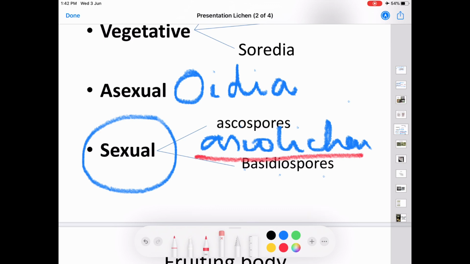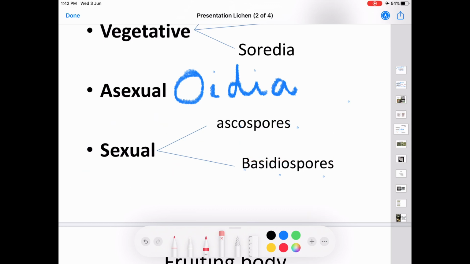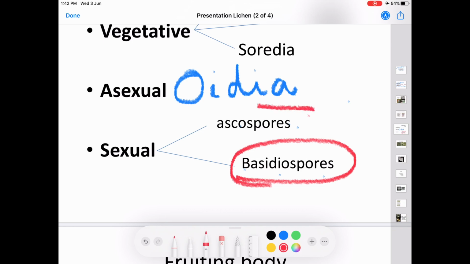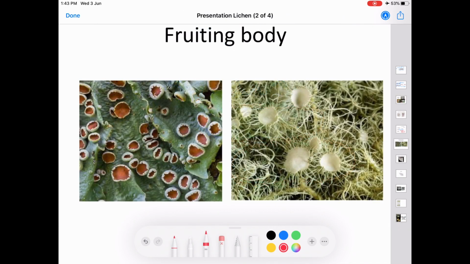So, during sexual reproduction, the Basidiomycotina members under the basidiolichen will be producing the basidiospores, and in the case of ascolichens, it will be producing the ascospores, and the method of reproduction is somewhat similar to that seen in the case of Basidiomycotina and Ascomycotina. Fruiting body in lichen.